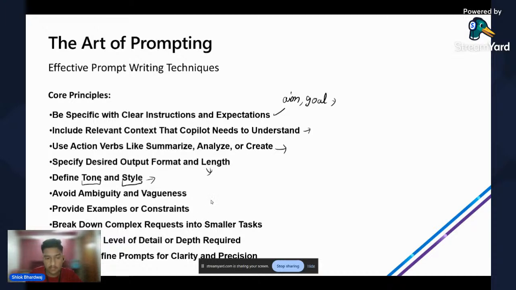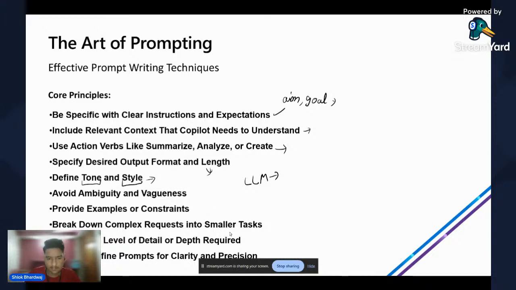Examples are very, very important so that the query can be more refined, the answer can be more refined and to the point. Because if you give examples, the LLM will firstly work upon the example, it will analyze the example and then answer the query. And constraints are also important so that within a boundary, the LLM can work and answer the query.